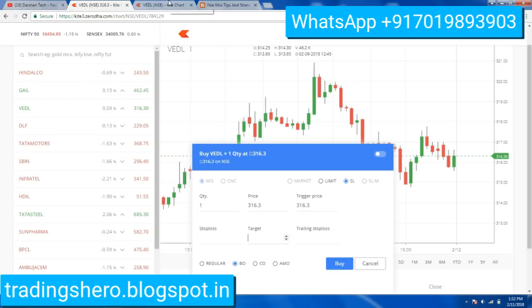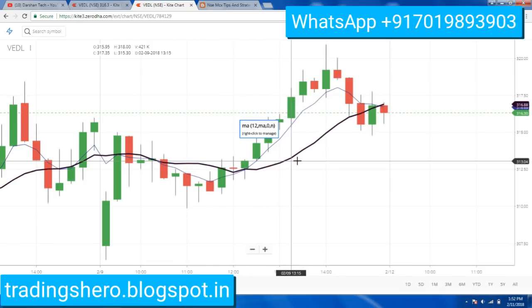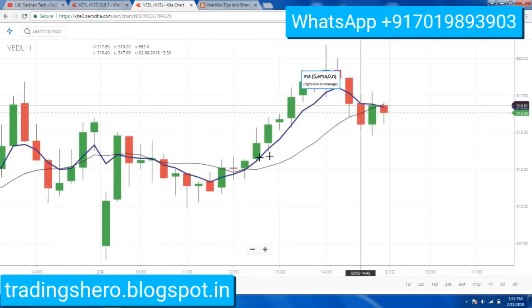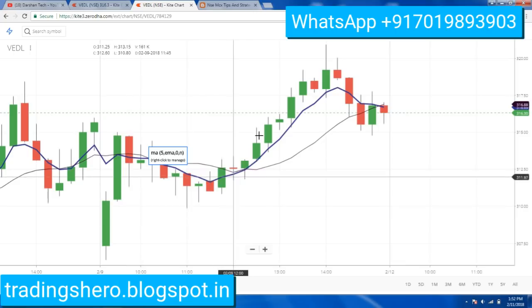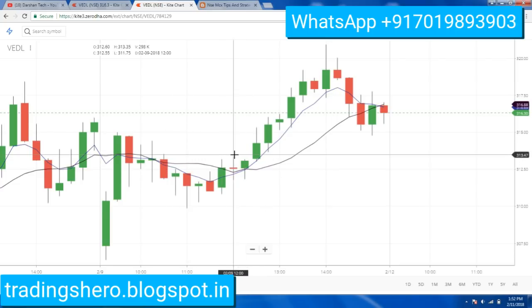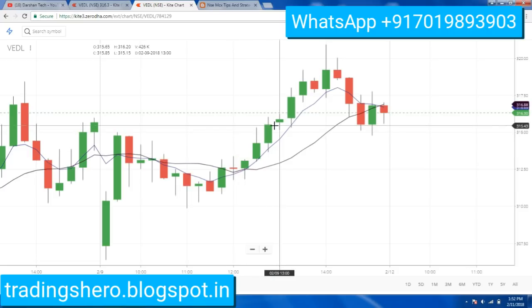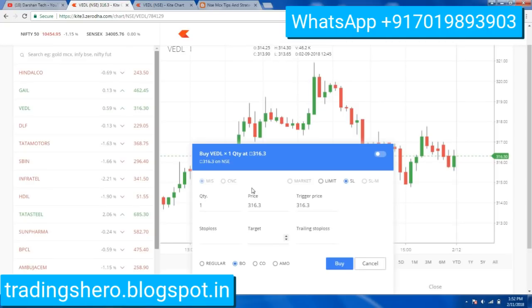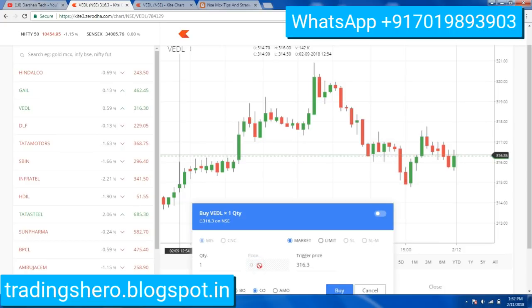Okay, so for another example, if I'm trading any crossover strategy, what I do is I look for the crossover to happen. Okay, this is just an example. If a crossover is happening and you are sitting in front of the terminal always, you have to buy the stock as soon as it's crossing over. So then what one can do is go to cover order. In cover order, the price will be executed in the market itself. So as you can see, you can enter at the current market price and place the stop loss order.